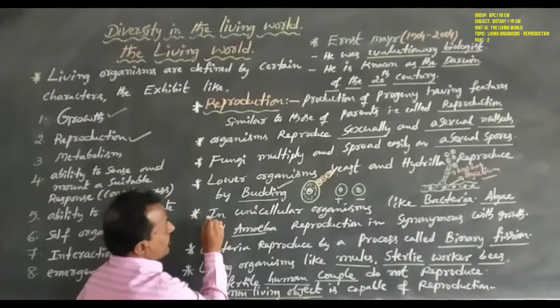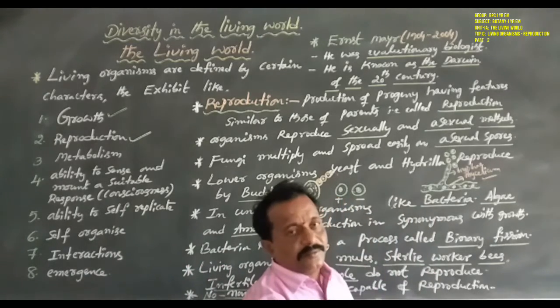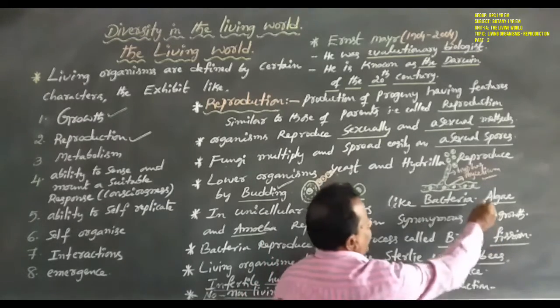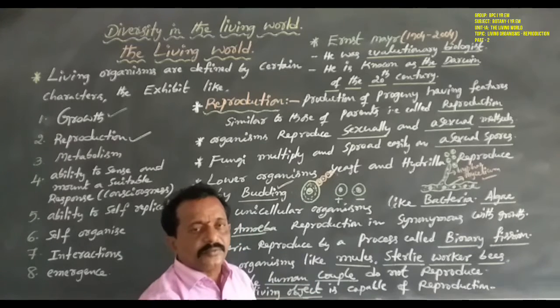Next, coming to unicellular organisms, especially bacteria. This is a prokaryotic unicellular organism. And algae is a eukaryotic unicellular organism.